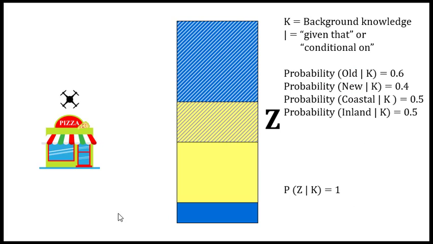Okay, so we can ask many questions. We can ask, for example, what's the probability that the first landing will be in the old area? And here I'm going to explain a little bit of this notation. So this vertical bar and the letter K, what does it mean? The letter K means background knowledge, because all probabilities are conditional on something, some assumptions, some knowledge that we have.